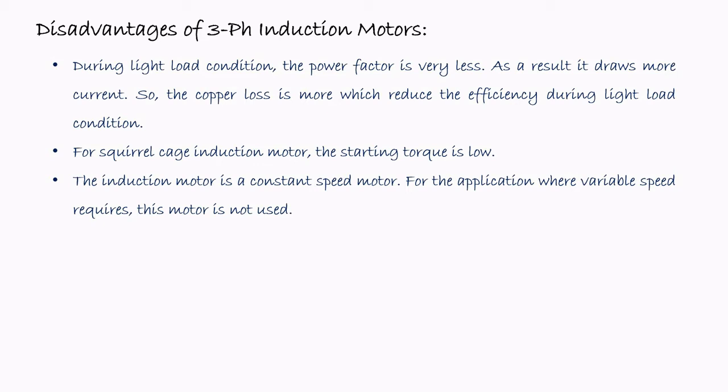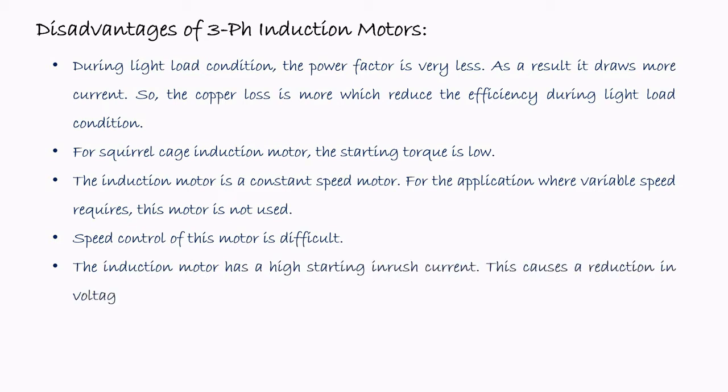We have to use some special devices because the speed of the motor depends upon the frequency, and you have to control the frequency by using a variable frequency drive or some other electronic devices. So generally the speed control is very difficult for three-phase induction motor, and it is considered as a constant speed motor. So the speed control is difficult.